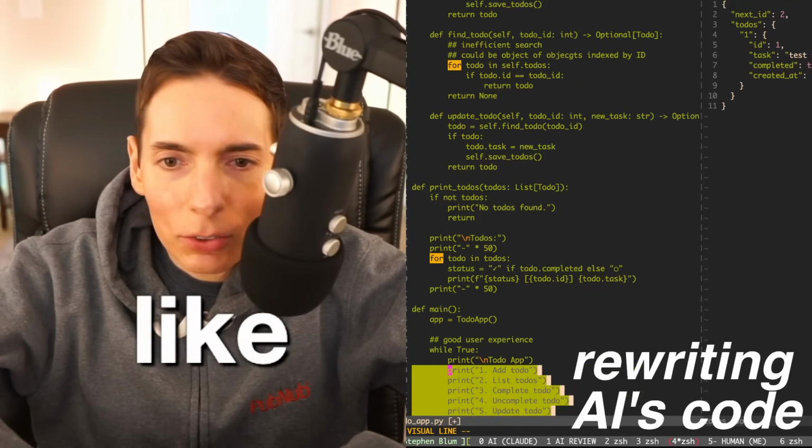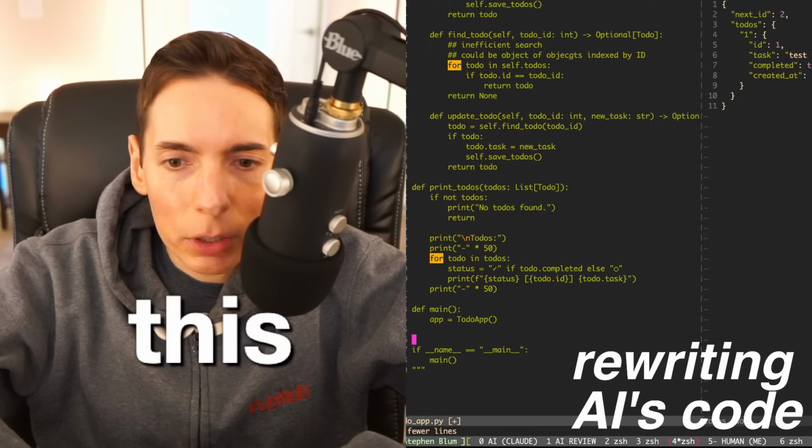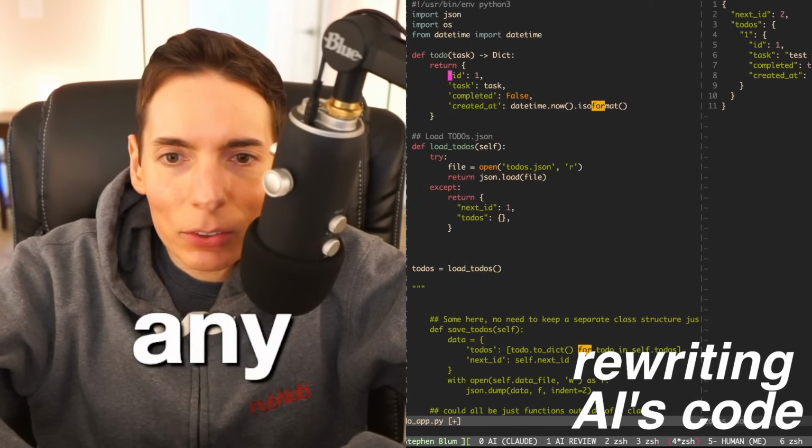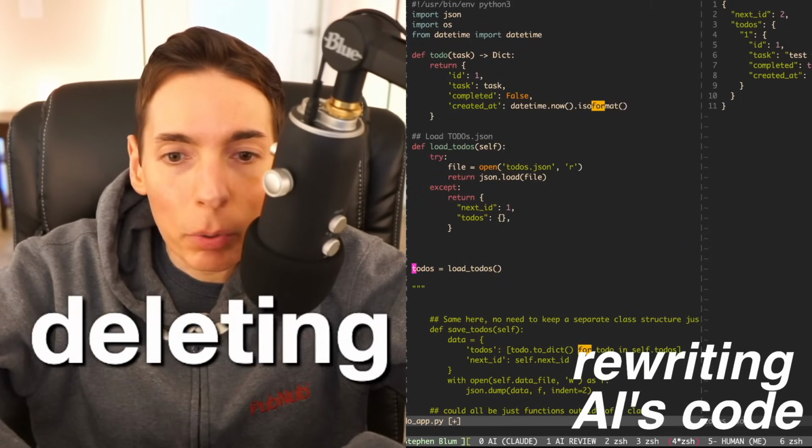I do like this here. I thought this while loop was really cool. So we don't need any of these things. We're already deleting a lot of code, but I'm keeping it there for reference.